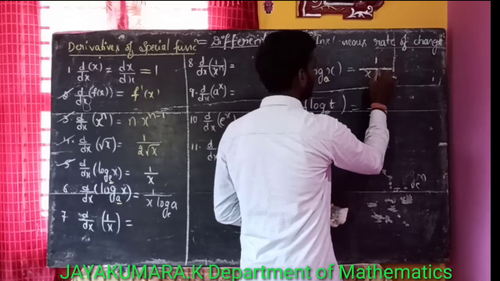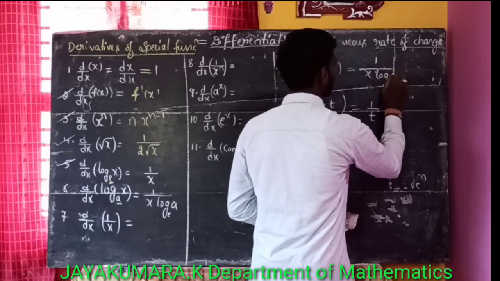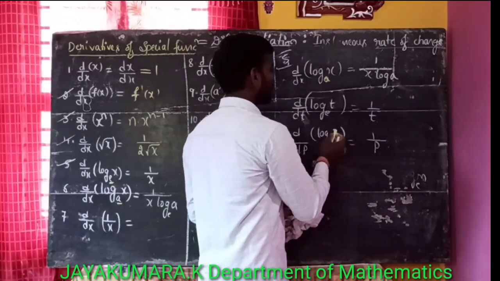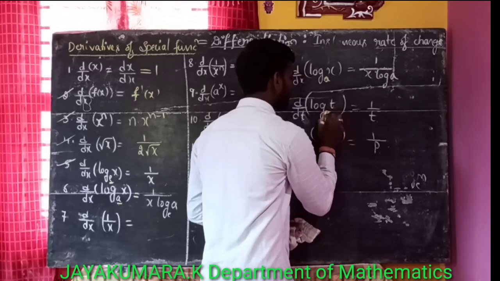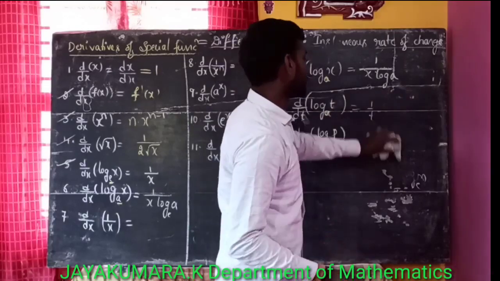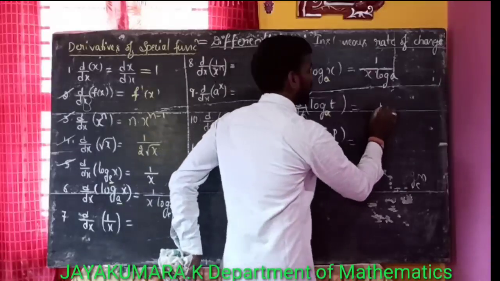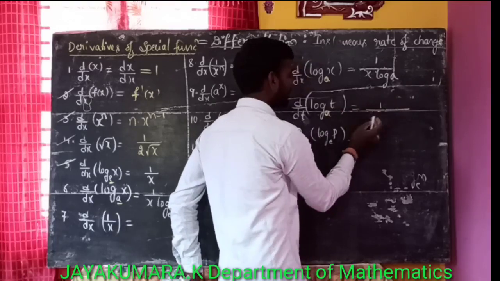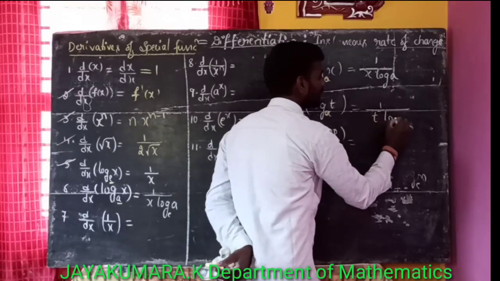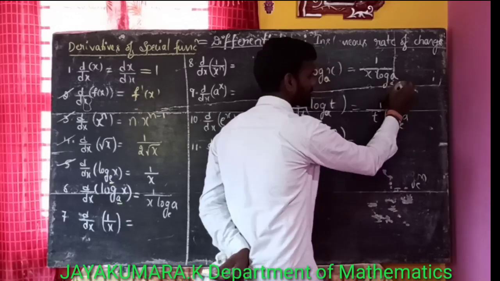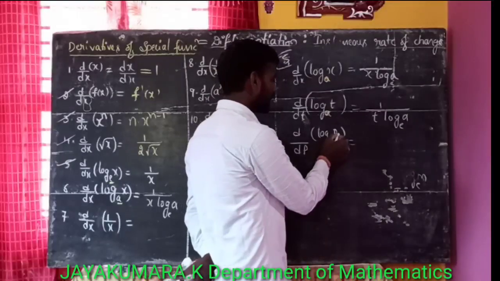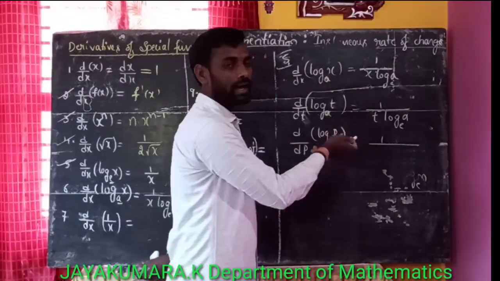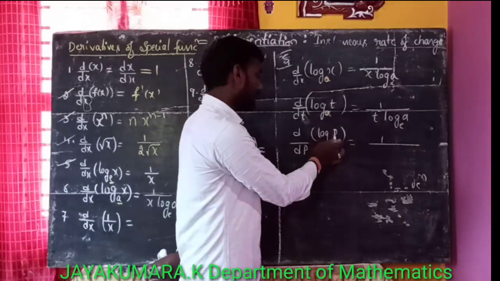Next, the derivative of log t with respect to t for the base a can be written as 1 by t log a.